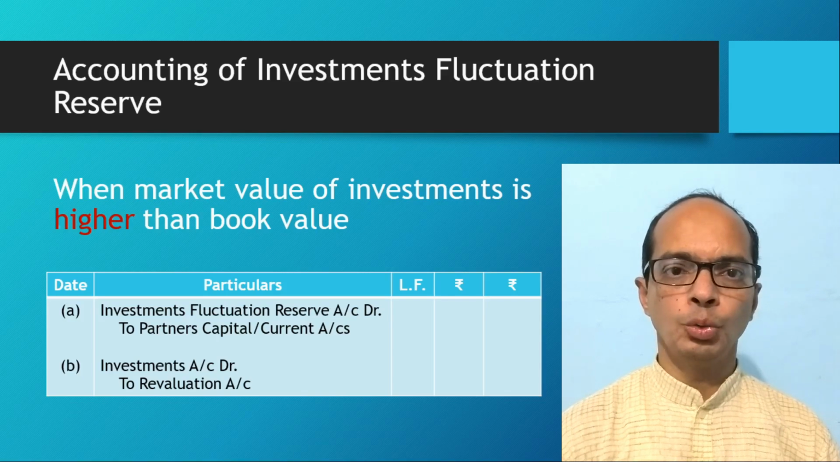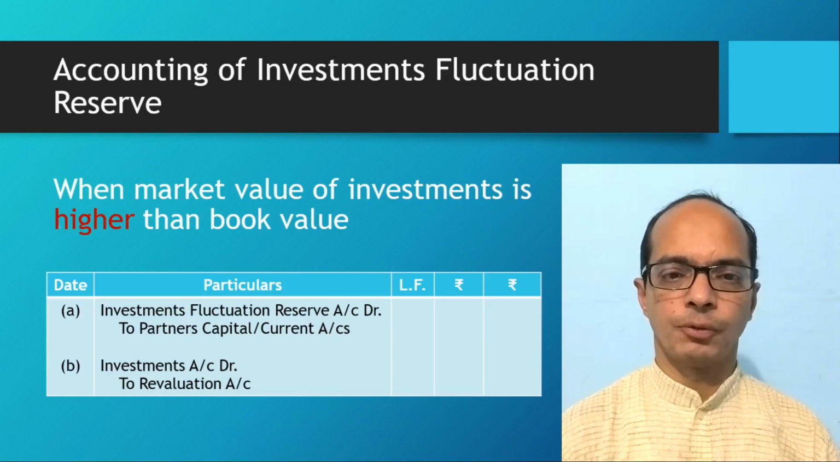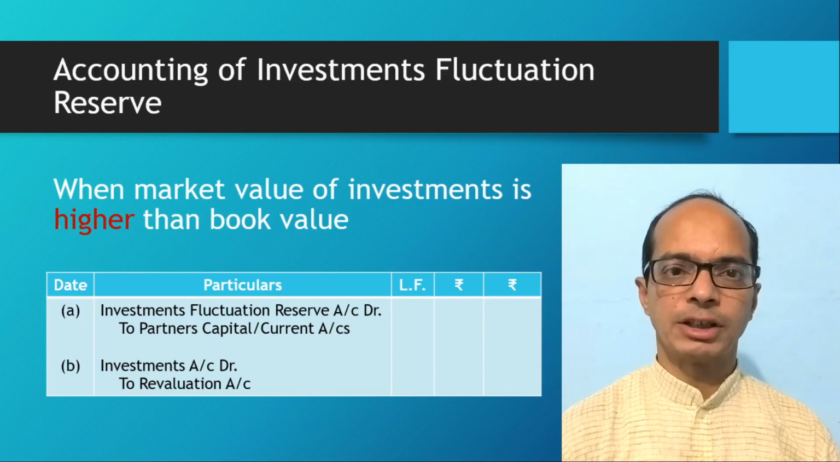So we will pass two journal entries in this case. First journal entry for transfer of reserve to the partner's capital account in old profit sharing ratio. The journal entry for that is investment fluctuation reserve account debit to partner's capital account. Second entry for transfer of the profit to the revaluation account. The journal entry is investments account debit to revaluation account.